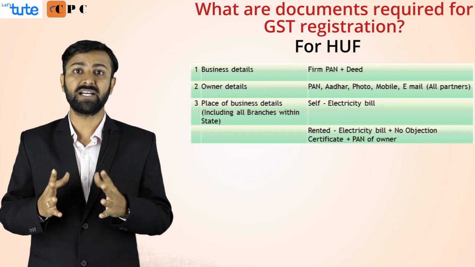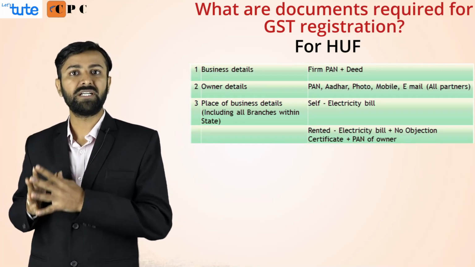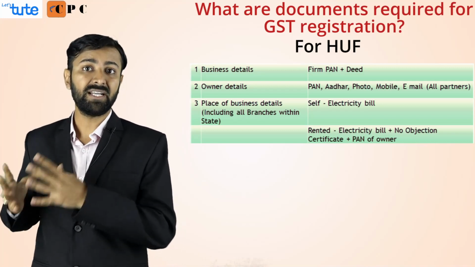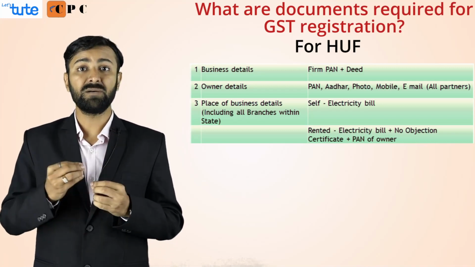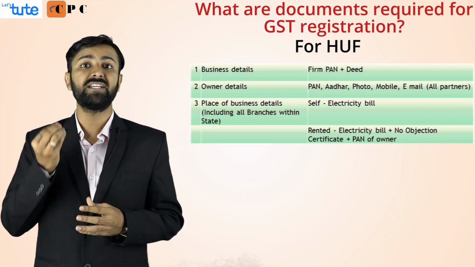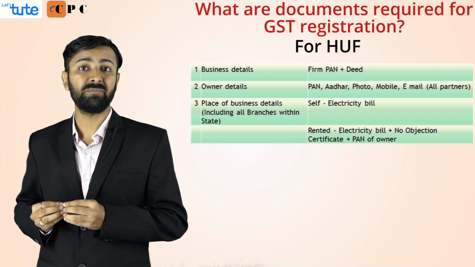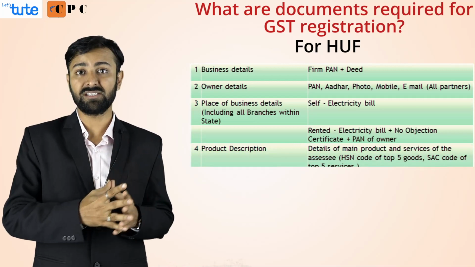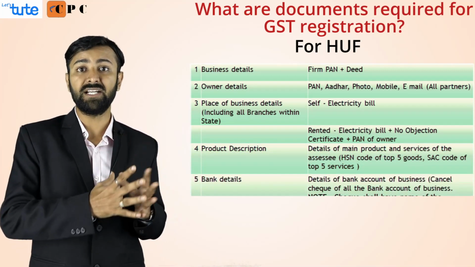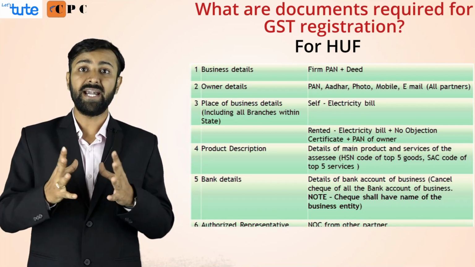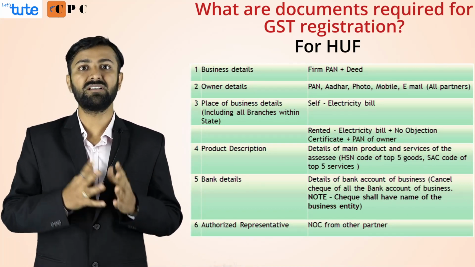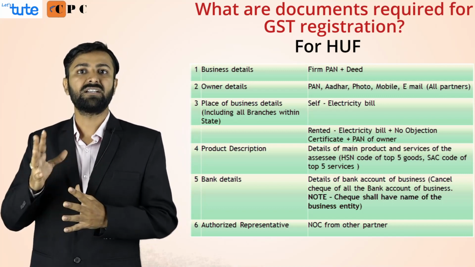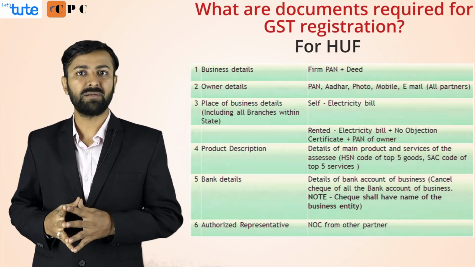The place of business, again, if it is owned, then you need to submit the electricity bill with the name of HUF. If it is rented, you need to submit the rent agreement and NOC. If it is rent free, suppose the Karta is the owner of the premises, he can also give the premises as rent free premises to the HUF and the number can be obtained on that place. Going ahead, the product description, HSN, SAC code, the bank details, cancelled cheque with the name of HUF, and the last is the authorized person. Generally it is the Karta, so all the co-parceners will have to authorize the Karta to be the authorized representative and the GST number can be applied.